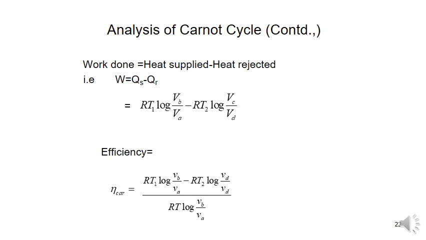We all know that the efficiency is equal to output by input. Output is equal to the work done, and input is the heat supplied. What is the work done here? Heat supplied minus heat rejected. So, RT log VB by VA minus RT log VC by VD.